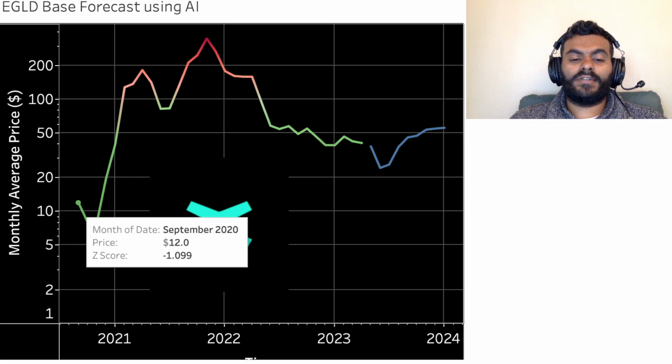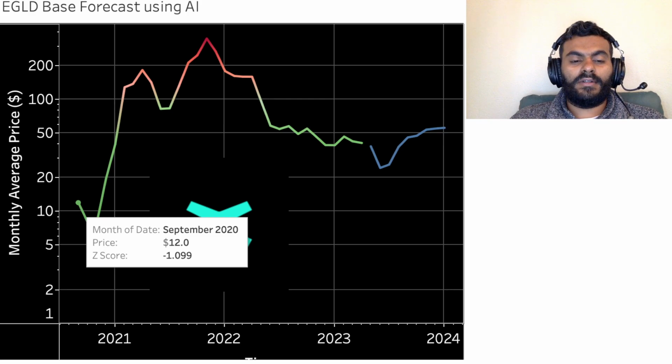So for this token, the average price was around 105 US dollars, and the standard deviation was around 85 US dollars. So this is also one of the few tokens, if you're following this altcoin forecast series, where the average price is less than the standard deviation. That means that this token is kind of less volatile with respect to other tokens. Just as a curious point that I wanted to share.